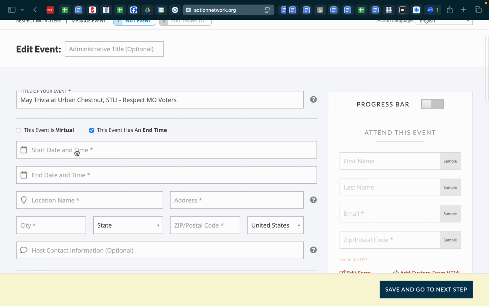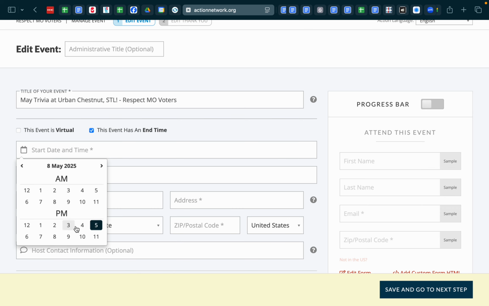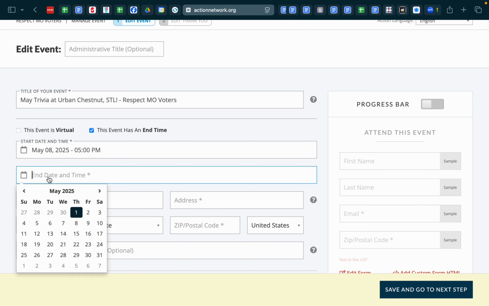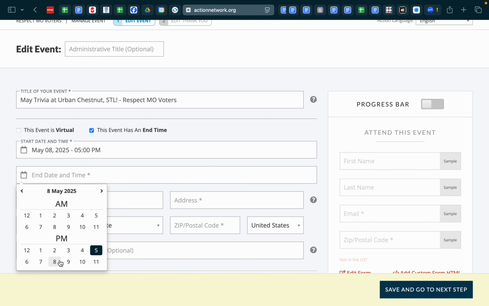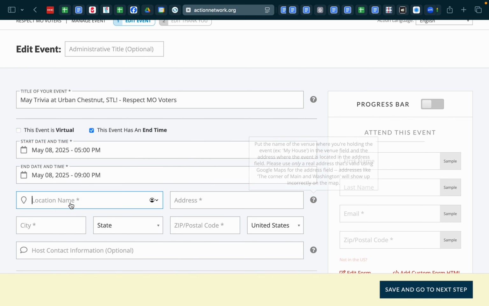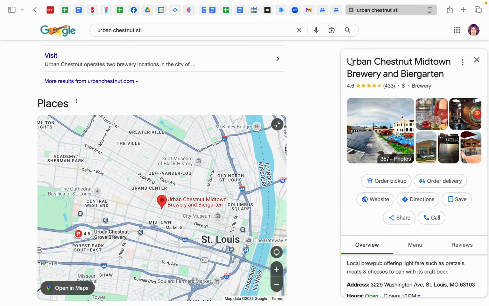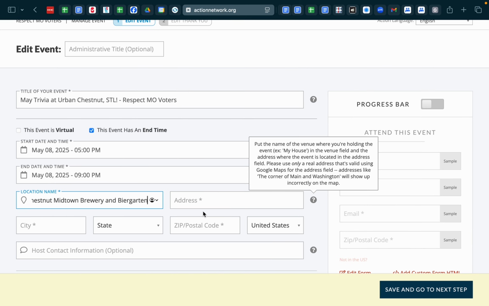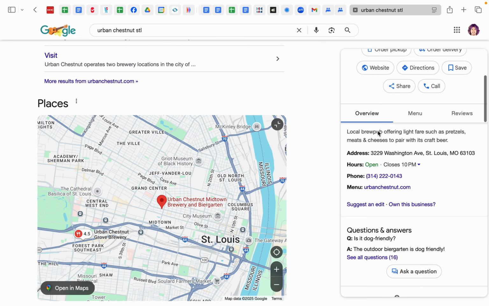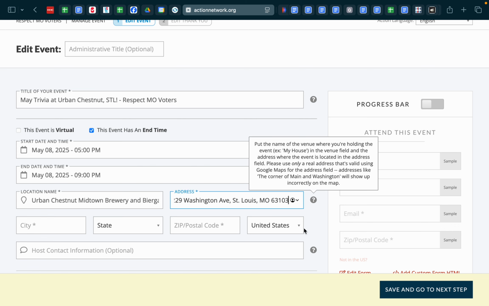It is in person. It has an end time. It starts at 5 p.m. on May 8th, and it ends at 9 p.m. on May 8th. Location name, I've got it here, is Urban Chestnut Midtown Brewery and Beer Garden, which is really important because there are multiple locations here. They have different names, so we're going to get this address right and make sure people are going to the right place.